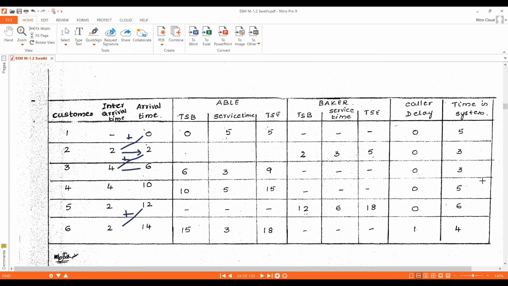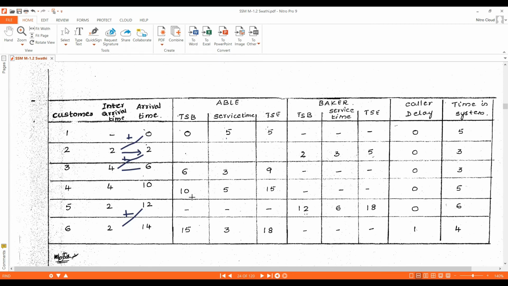Next customer arrives at clock time 10. At clock time 10, customer 4 arrived at the system. At that time both Able and Baker are free. The customer will be attended by Able only, because Able is more experienced than Baker. So at simulation clock time 10, Able will start servicing customer 4.